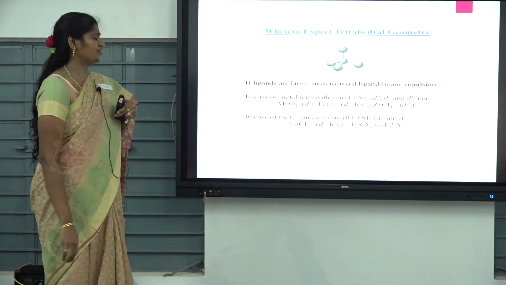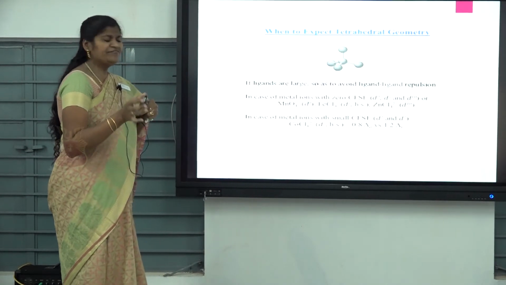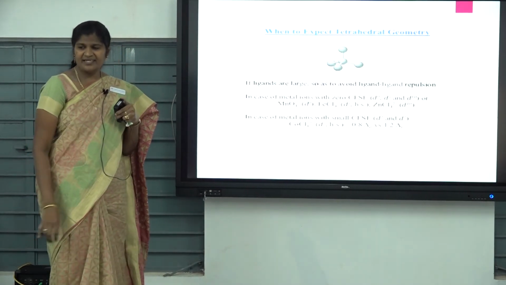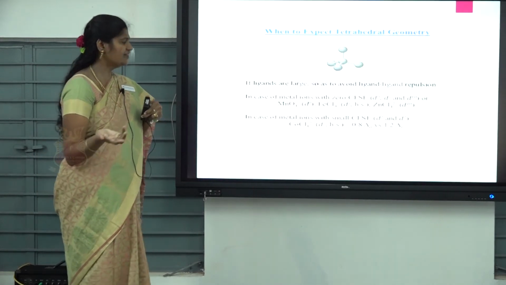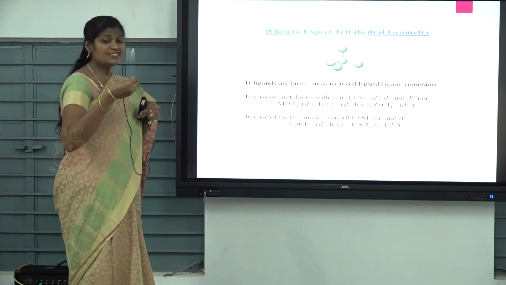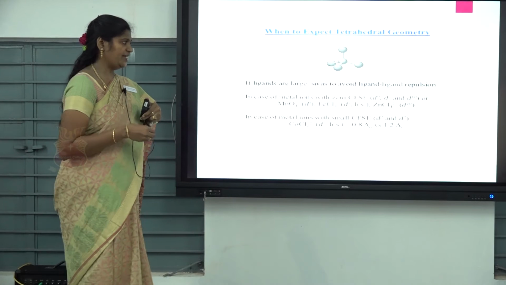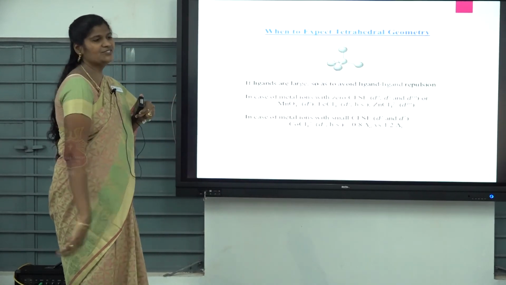When do you expect tetrahedral geometry? Here also two cases. If the crystal field stabilization energy is 0, then you will get tetrahedral geometry. Also, if the metal ion has a very small crystal field stabilization energy, like d2 and d7, then also you will get tetrahedral geometry.